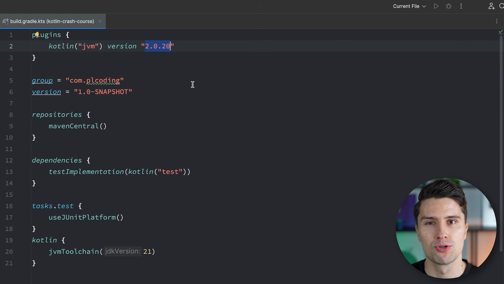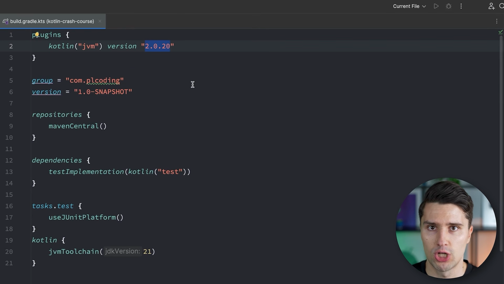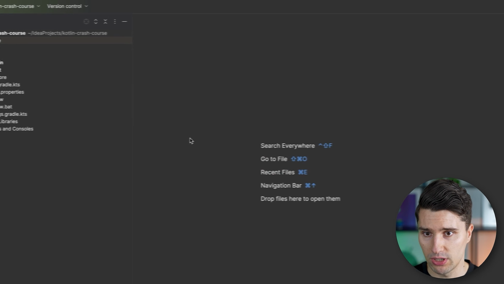So JetBrains obviously also consistently pushes new updates to Kotlin as a programming language. So we have new language features, new things we can write in our code, maybe fixing some bugs, making certain things easier. So if you need to change the Kotlin version at some point, this is the place to do it. But as I said, we want to just close this here.